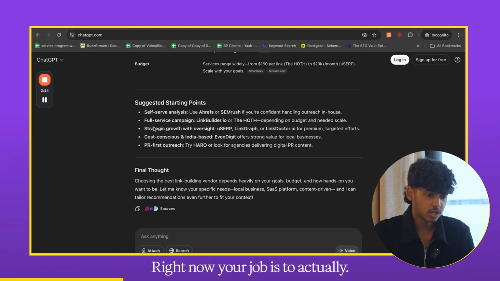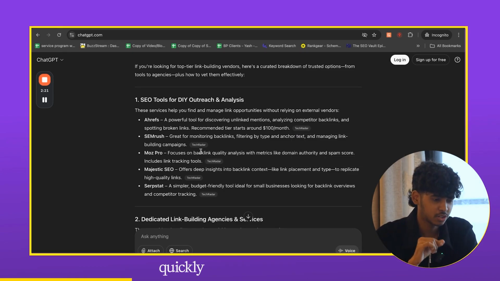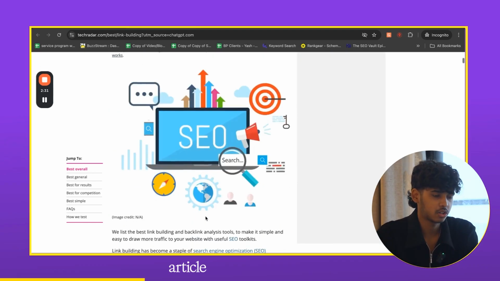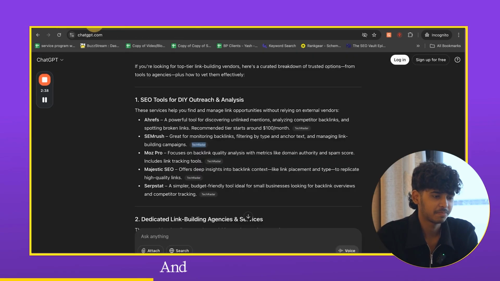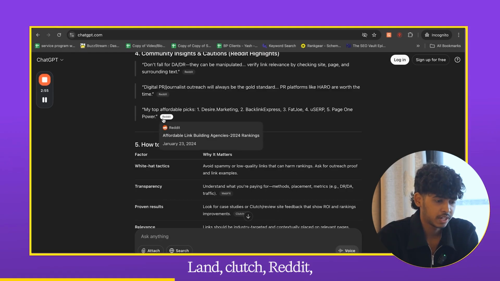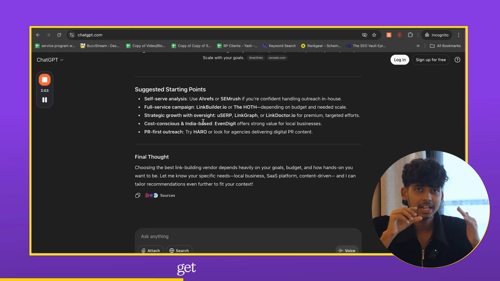Now your job is to actually see what sort of sources these guys are referring to. For instance, I'll quickly show you a quick win. All of these are coming from one single article of TechRadar. In this case, what you'll need to do is to somehow get an article on TechRadar or get a niche edit or get a mention in that specific article, and you will be easily getting into this AI search. That is it, right? And if you want to come here as well, then you will need to go through this: zeroado.com, smart links, then Search Engine Land, Clutch, Reddit, Clutch, whatnot. The whole thing is find out all of these citations and then get mentions over there.